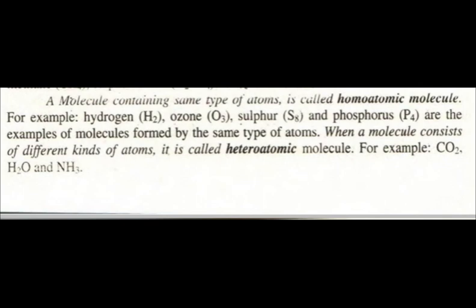But if any molecule is a combination of different types of atoms, it is called a heteroatomic molecule. Hetero means different. For example, water H2O, which is also a triatomic molecule, contains 2 different types of atoms, hydrogen and oxygen, so it is a heteroatomic molecule. Likewise, ammonia NH3 contains 1 atom of nitrogen and 3 atoms of hydrogen. It is also a heteroatomic molecule. Likewise, hydrogen chloride HCl contains 2 different types of atoms, hydrogen and chlorine. It is also a heteroatomic molecule.